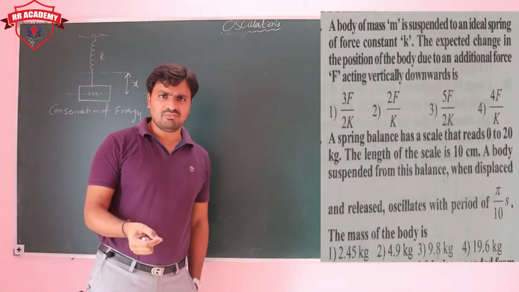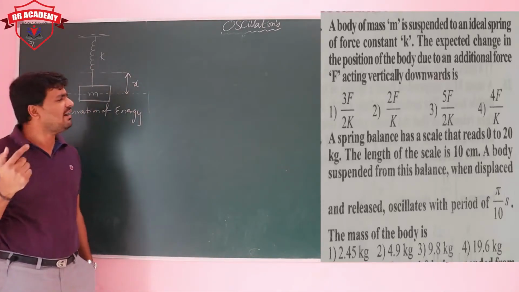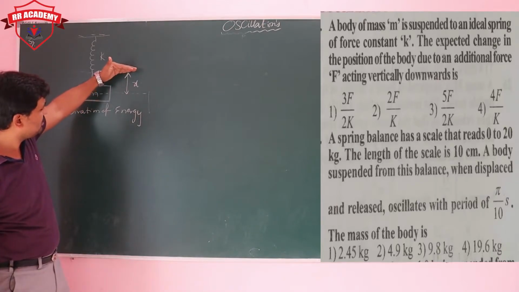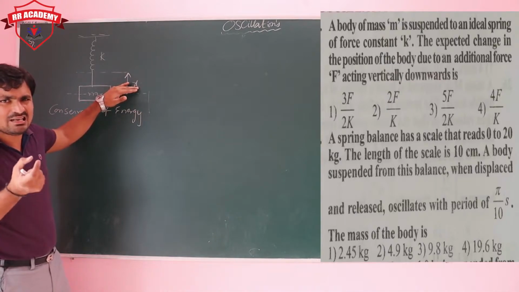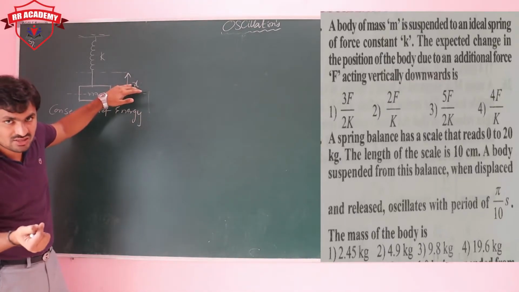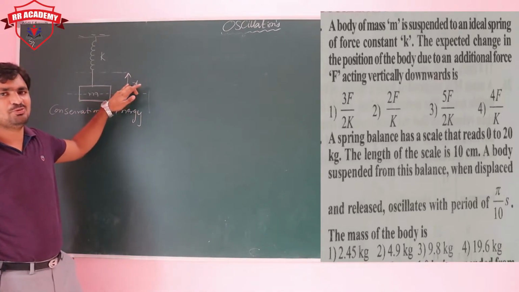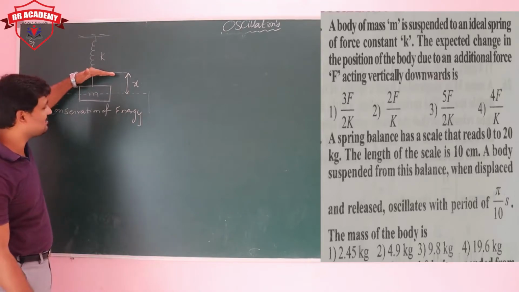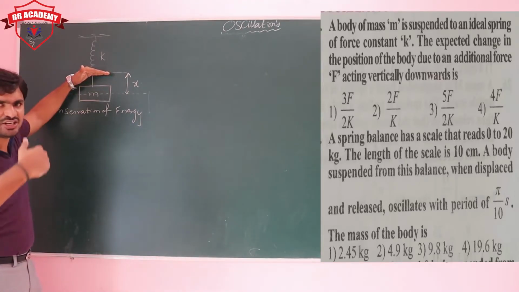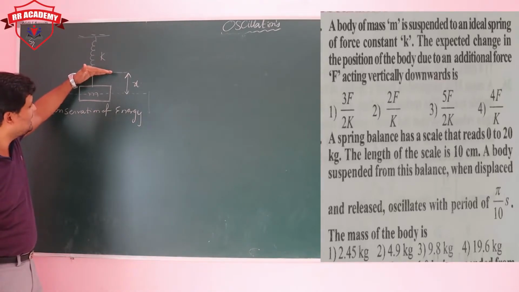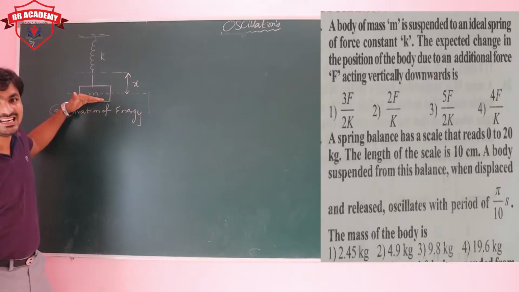That means the work done by the gravity, due to the gravity the body gets displaced by x. Some gravitational potential energy is lost. The loss in gravitational potential energy is equal to the gain in elastic potential energy. When the spring is in the natural state and the body is here, it has some gravitational potential energy. Now if we release it, the body comes down, that means the spring extends.